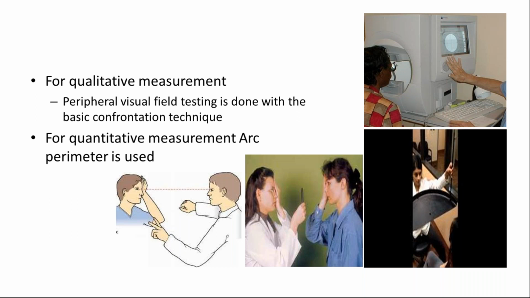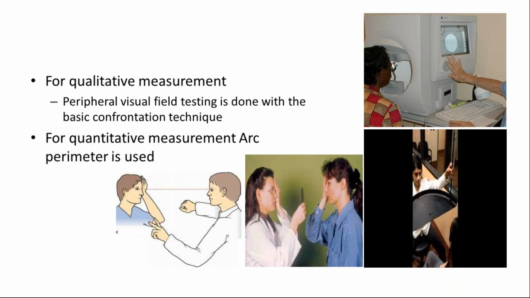Now I would like to talk about qualitative and quantitative measurement. In our daily practice, the basic confrontation technique is the most commonly used method to find the peripheral visual field. For quantitative measurement, the arc perimeter is used. And the gold standard, which measures both qualitative and quantitative, is the Humphrey visual field analyzer. It gives the central field of view plus the peripheral field of view. You can see disease progression, whether it has increased or decreased, and you can monitor the patient's field of view.